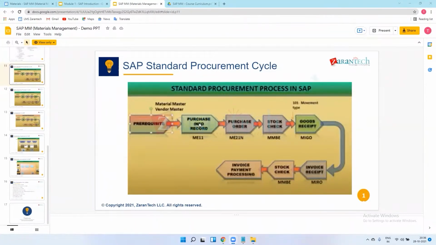We will see all the basic details from practical to industry level. After the purchase info records, we go for the purchase order, and in between there is also the PR, the purchase requisition.